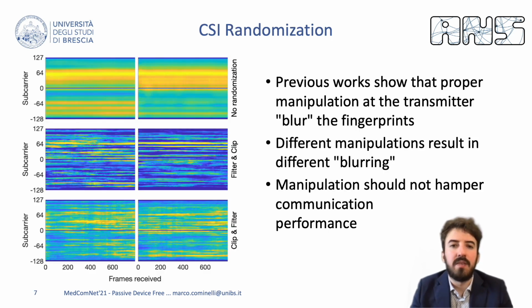In our work, however, we mostly focus on the possibility to disrupt unauthorized surveillance attacks that might go undetected. In order to do so, we have introduced in our previous works the concept of CSI randomization, according to which a predistortion should be applied to the CSI to hide position-related information. We will investigate in greater detail which kind of manipulation we can apply, but for now we just state that this manipulation should not degrade the communication performance.